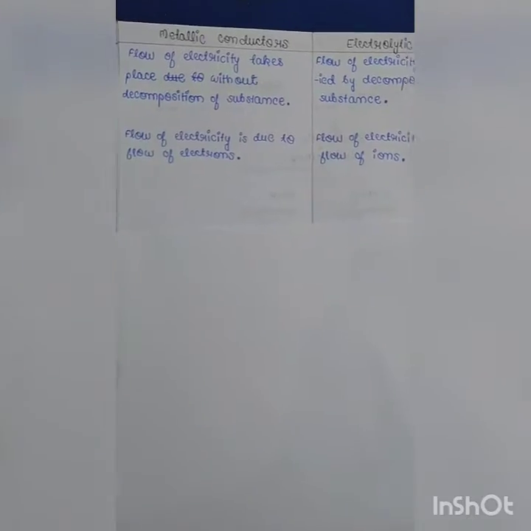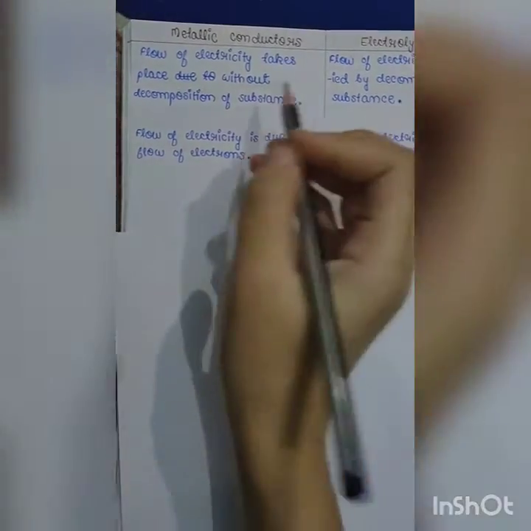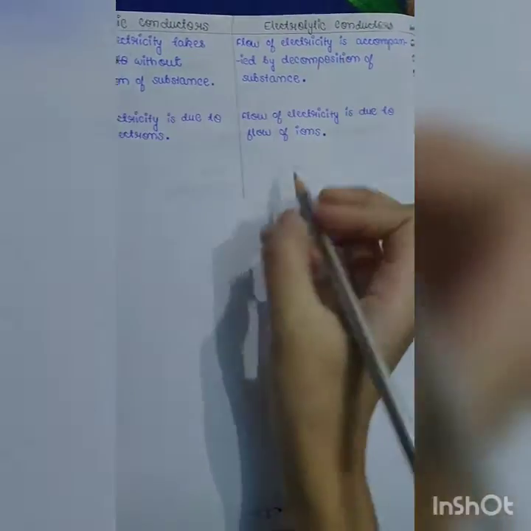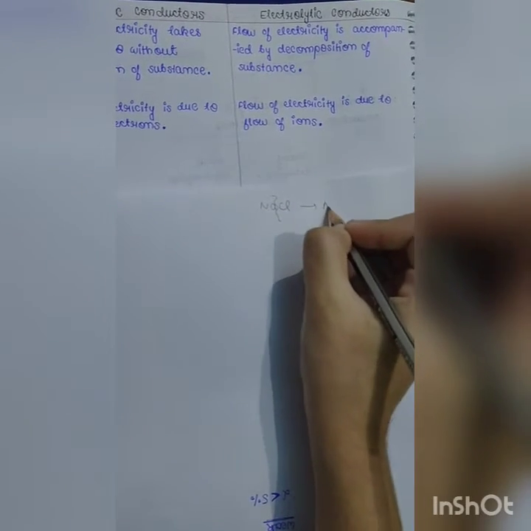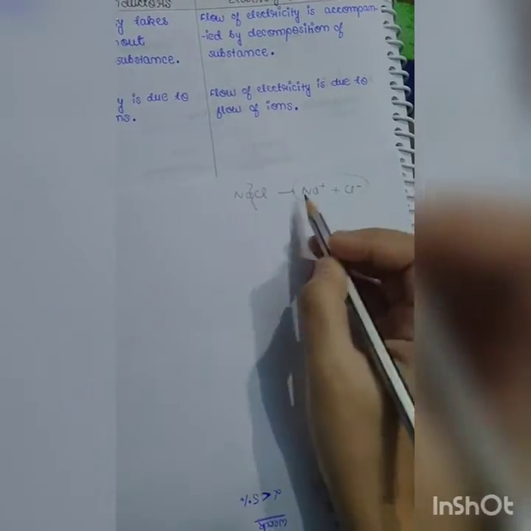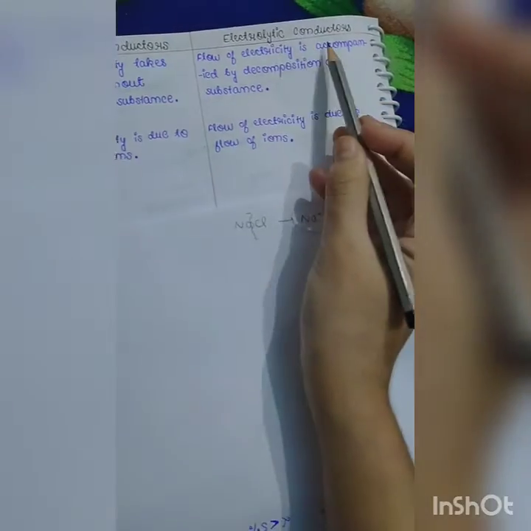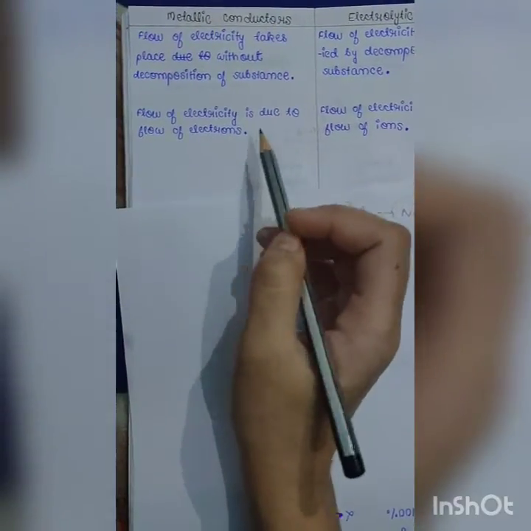So we have two types of conductors, metallic and electrolytic. In metallic conductors, the flow of electricity takes place without decomposition of the substance. Substance is not decomposed. Whereas in electrolytic conductors, the aqueous solution of that substance, the electrolyte, is decomposed to form ions, and then flow of ions will facilitate the flow of electric current. So this is electrolytic conductor. Here it is due to flow of ions and here it is due to flow of electrons.